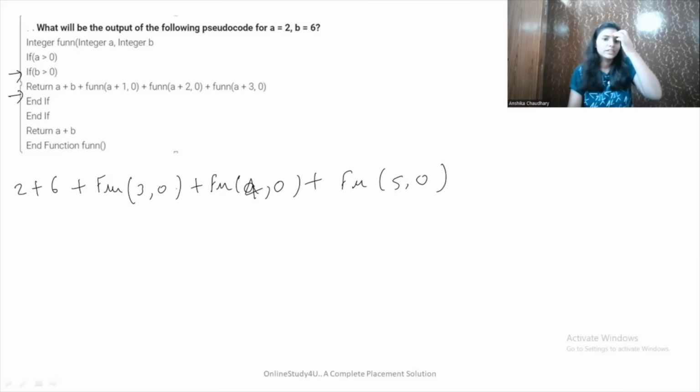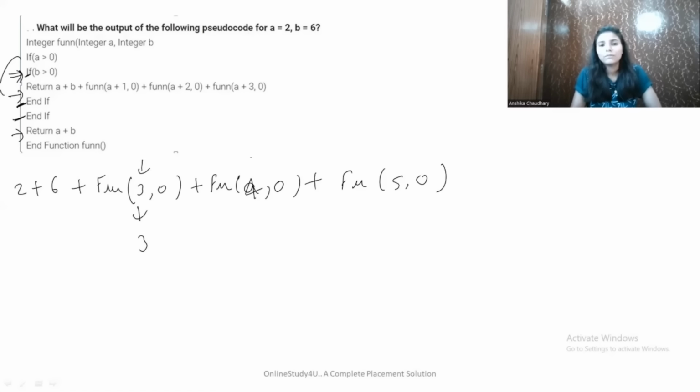All right. Now this function will again be called and it will check if a is greater than 0. So 3 is greater than 0, this condition is true. We will again come into the if part. We will check if b is greater than 0, but b is 0 only. So this condition is not true. So we will come out of the if part and simply return a plus b. So this function will return a plus b, that means 3 plus 0 will return 3.